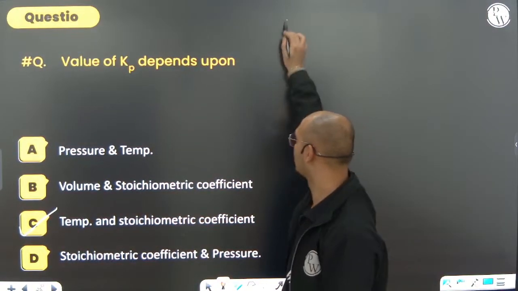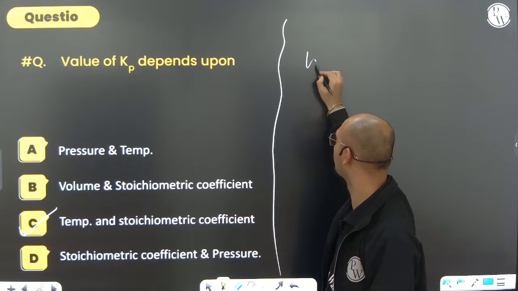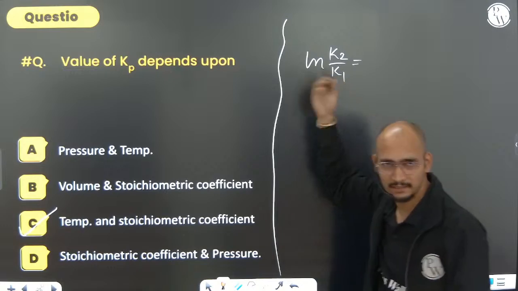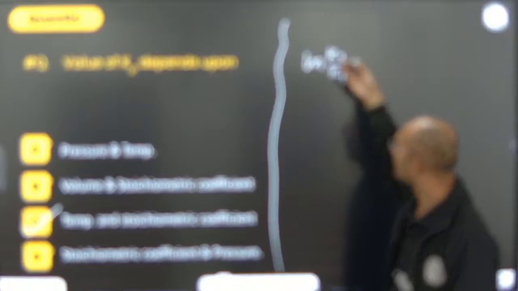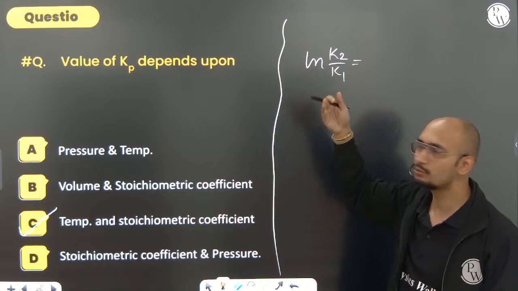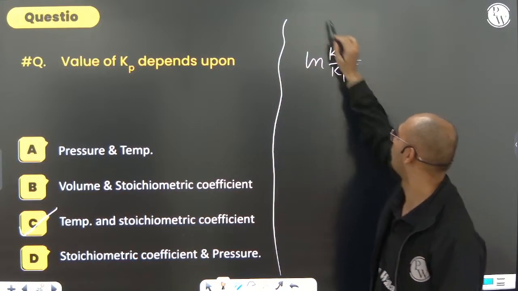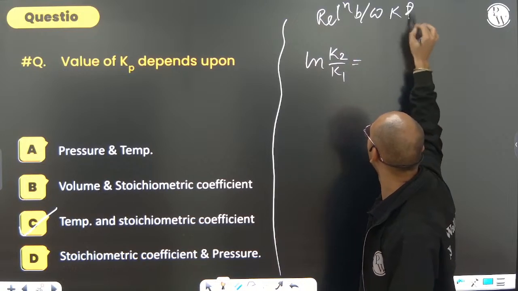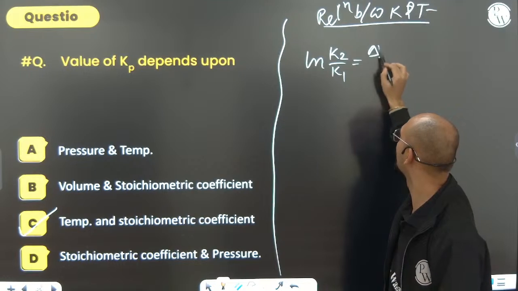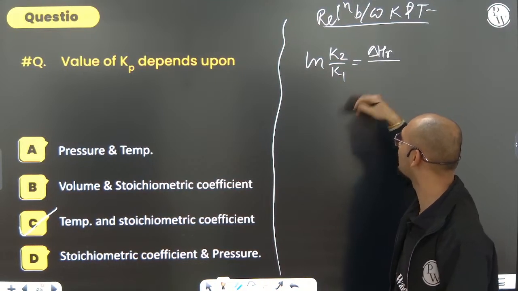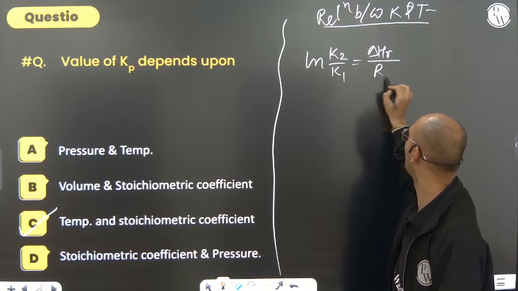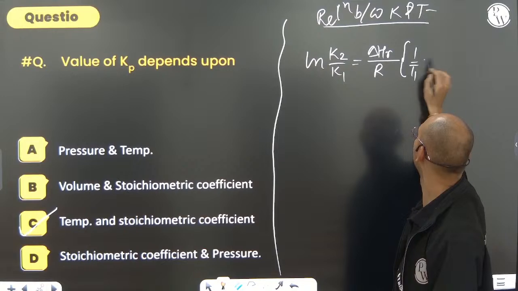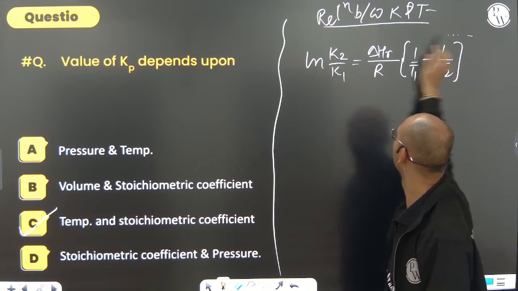One more thing I would like to tell you: what is the relationship with T? I hope you all know about it. Log of K2 by K1 involves the equilibrium constants at different temperatures. I'm just talking about how K depends on temperature, the relation between K and T. It is delta H of the reaction divided by 2RT, R into 1 by T1 minus 1 by T2.